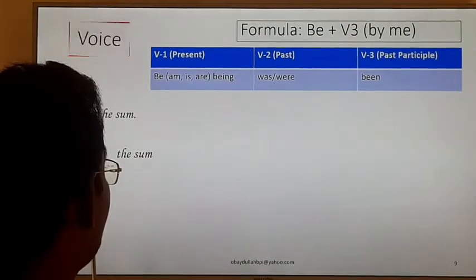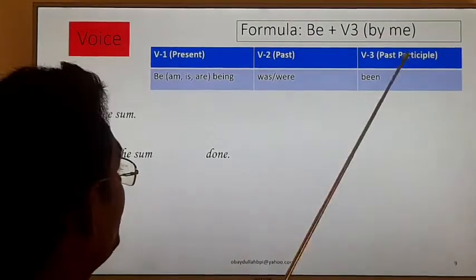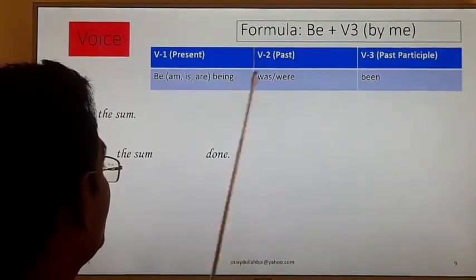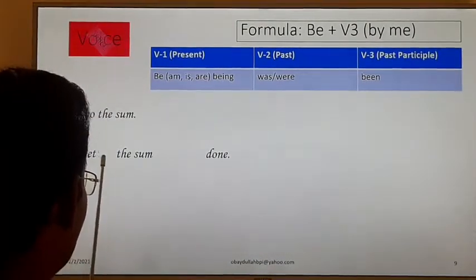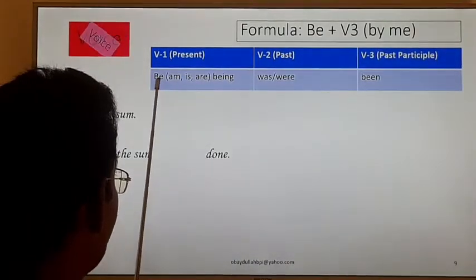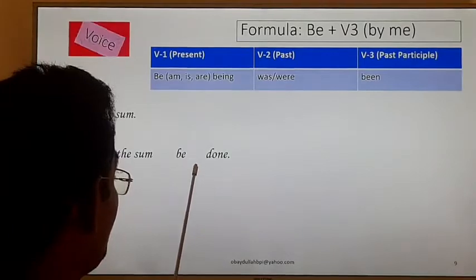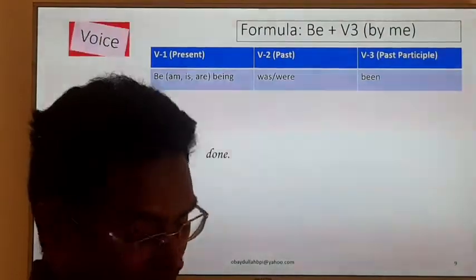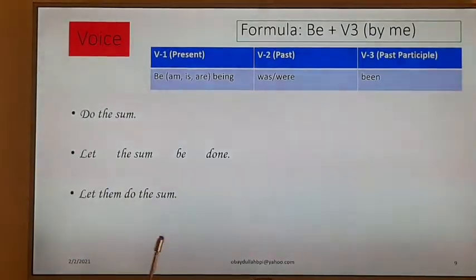Do, did, done: verb number 3 is done, and before verb number 3 we have to use the be verb. When we use the let verb, here we cannot change it to am, is, are, being form, we have to use the base form, because after let we have to use the base form of the be verb. This way we have to change the voice of an imperative sentence. Clear? So, what will be the right answer?